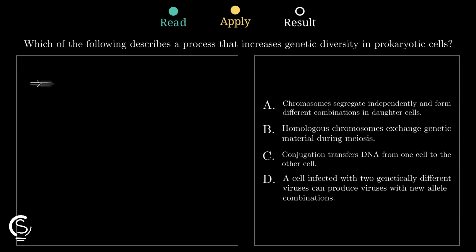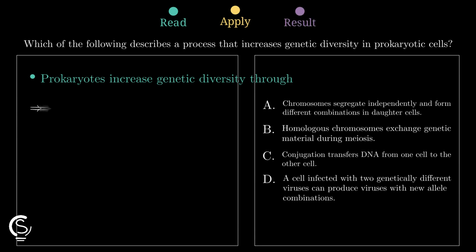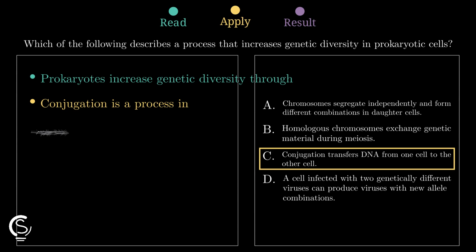Looking at our list, conjugation is a specific process where one bacterium transfers genetic material directly to another. This horizontal gene transfer is a major way they increase their overall genetic diversity. Options A and B describe eukaryotic meiosis, which is inapplicable. Option C is correct as it alone describes true prokaryotic gene transfer.